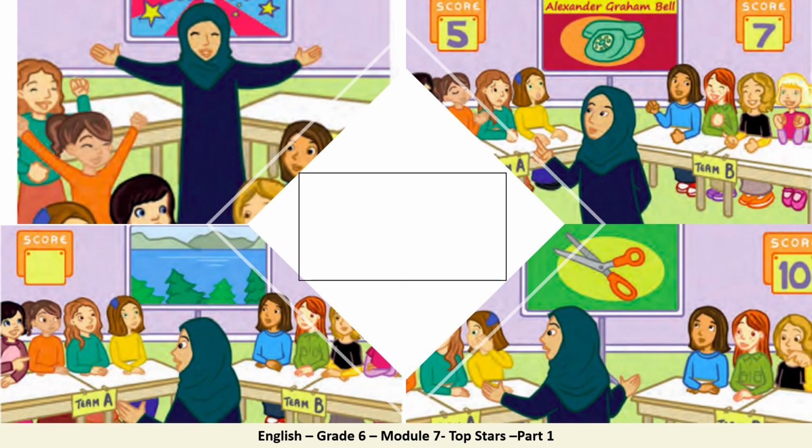Look at the following pictures now. Who can you see in the pictures? Great, we have kids. We have kids and we have a lady. Very good. Look at the words which are written there. Great, we have score. We have a picture of a telephone. We have scissors. We have team A, team B.